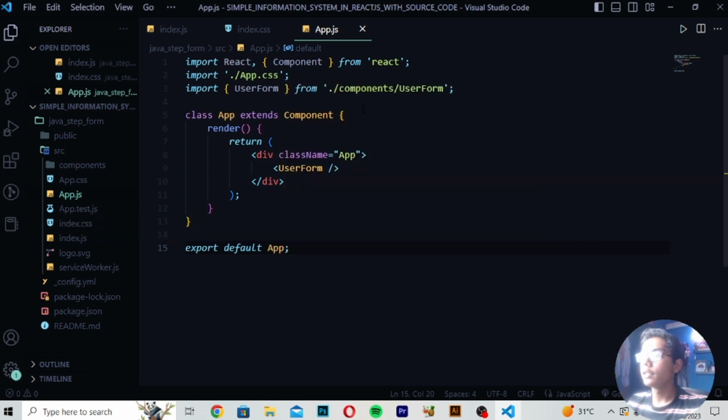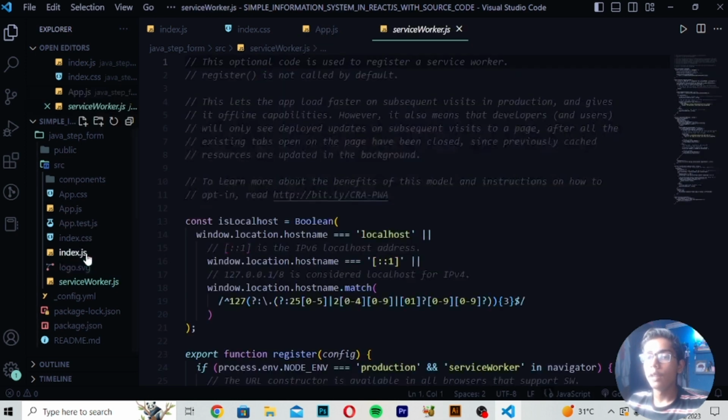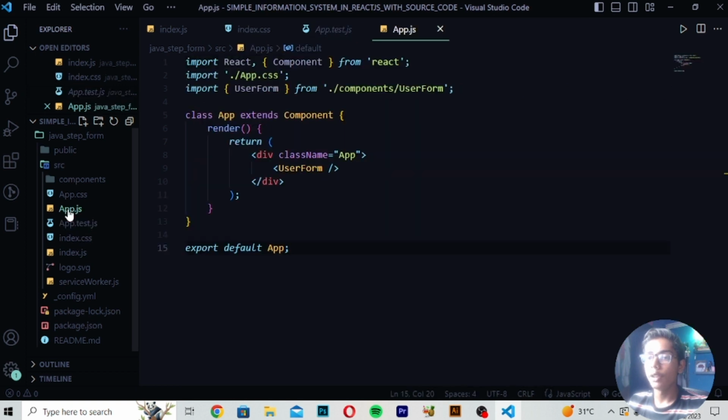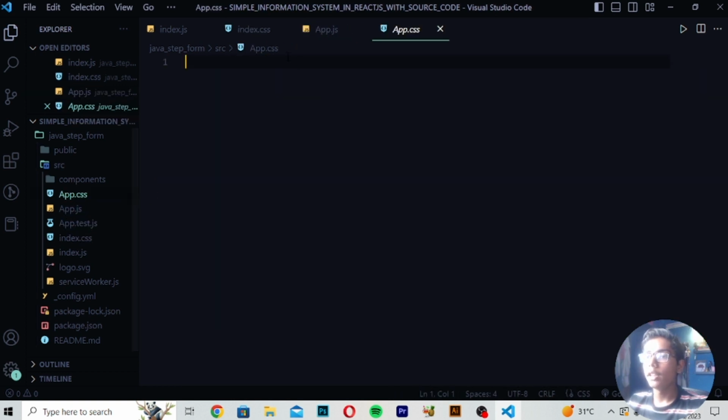Now you have to save this thing here. Then you have to write the App.css code, so we can start the things from there as well. So we have to check we have written all these things. Okay, so these all things have been written here. So we have to now write this App.css.